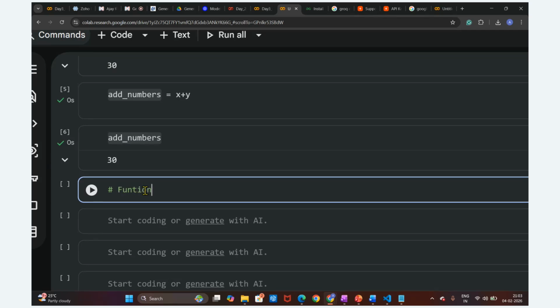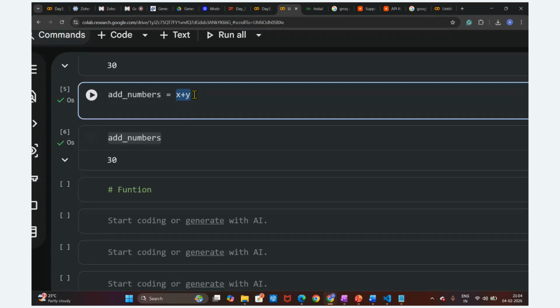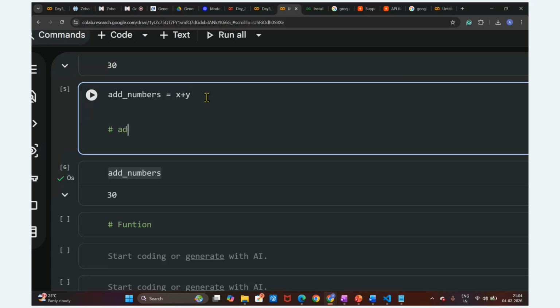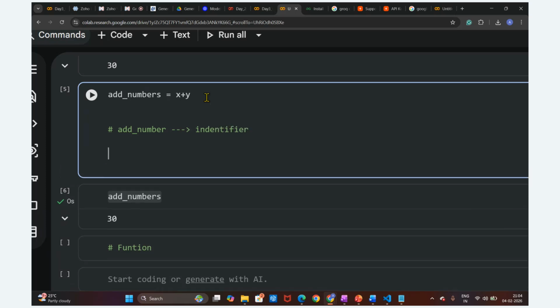So the code we have written, this is the operation. In this, let's suppose, add number is an identifier, because it is a variable. And this is the expression. What is the expression here? x plus y is nothing but the expression.